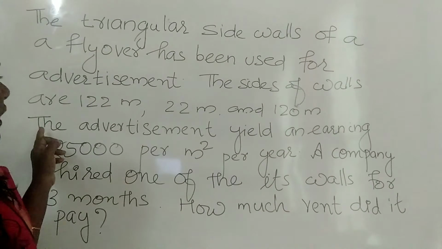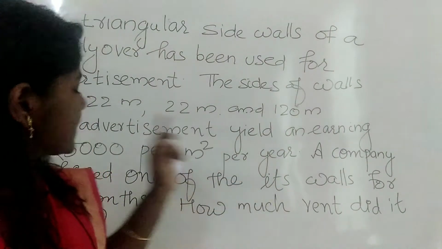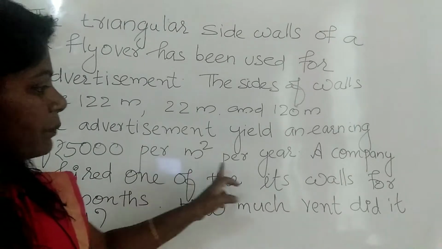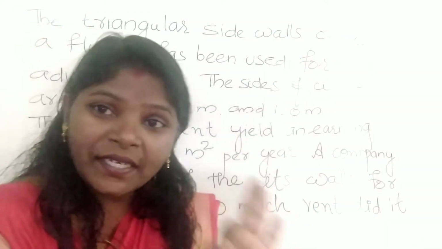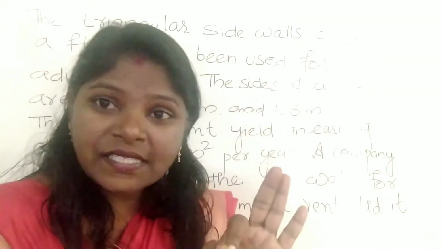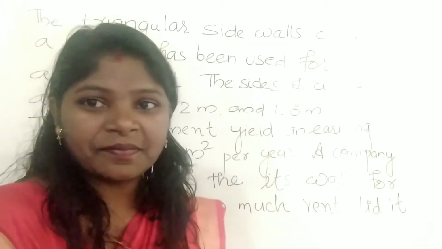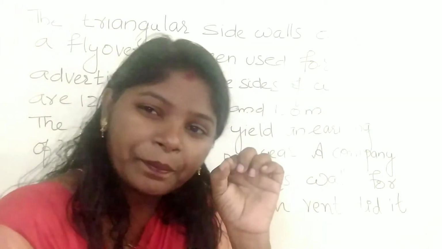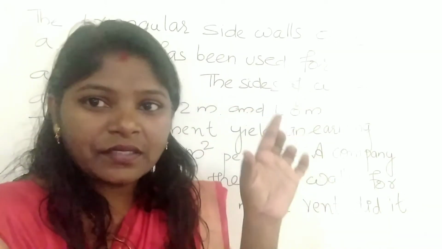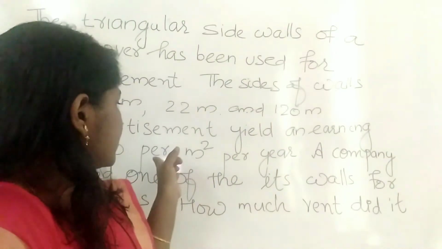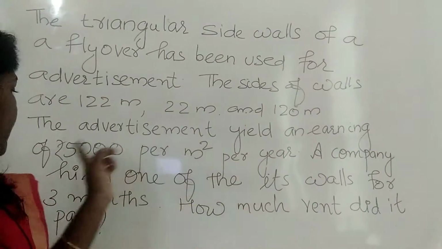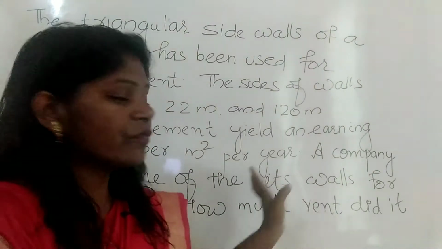Then the advertisement yields an earning of 5,000 per meter square per year. Per year, for every 1 meter square of area, the advertisement yields 5,000 rupees. Did you understand? A company hired one of its walls.